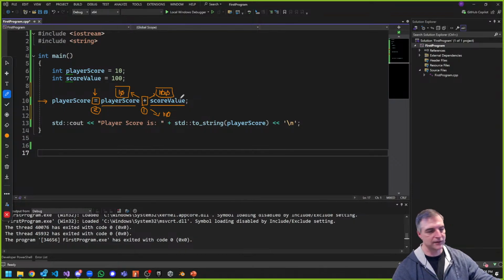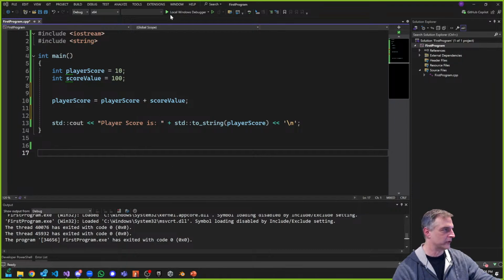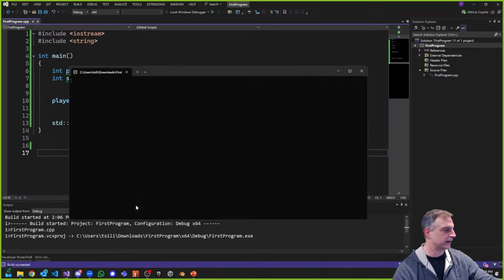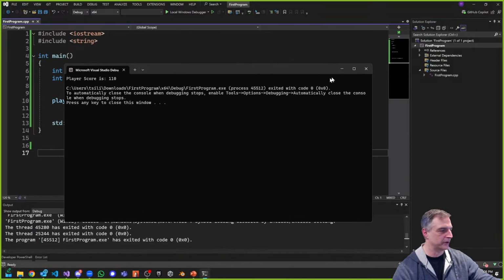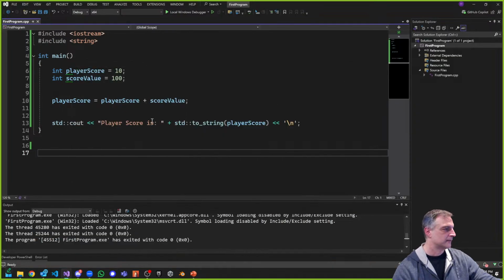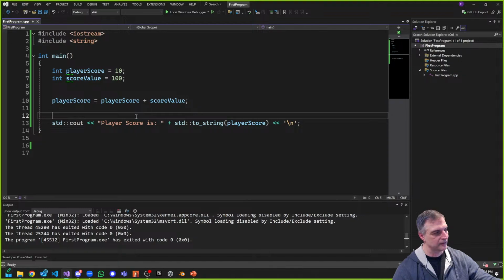Especially in C++, this is all memory location stuff, okay? Let's wipe this away. So this is good, but someone recommended a different way of doing things. This clearly works, because when we ran it, we see the player score is 110. But now I want to make this faster. I'm repeating myself, and we want to use as little repetition as possible. So what's a fast way of doing this?